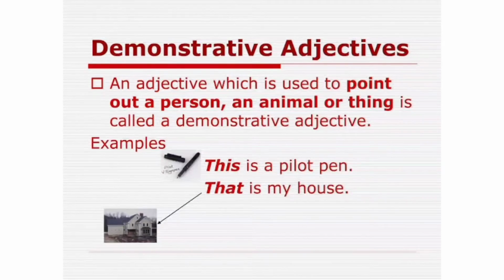Demonstrative adjectives. An adjective which is used to point out a person, an animal or thing is called a demonstrative adjective. For example, this is a pilot pen. That is my house. So the words like this and that are the demonstrative adjectives.